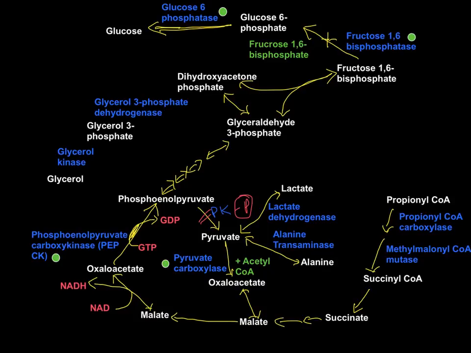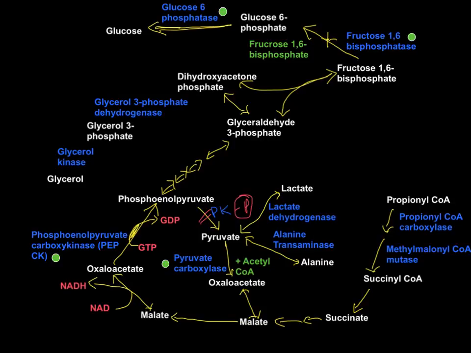Once the malate is formed, malate moves out of mitochondria into the cytoplasm, and malate is converted to oxaloacetate, phosphoenolpyruvate, glyceraldehyde 3-phosphate, and dihydroxyacetone phosphate into fructose 1,6-bisphosphate, glucose 6-phosphate, and then glucose.